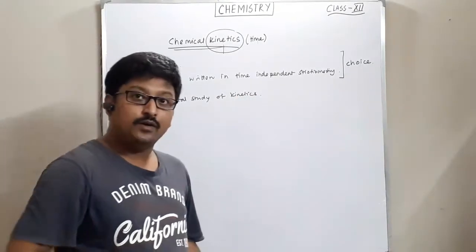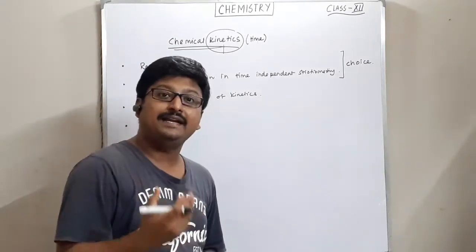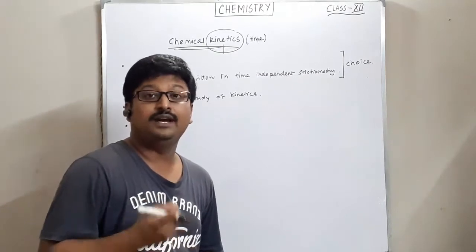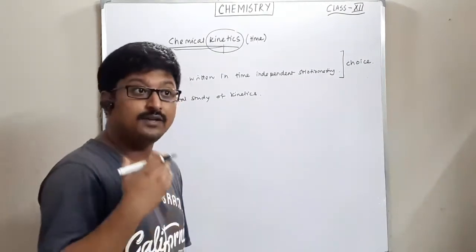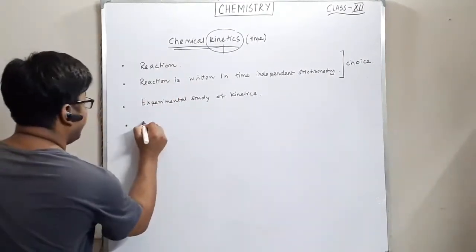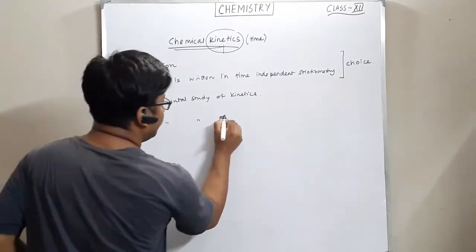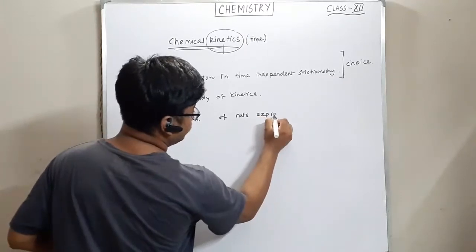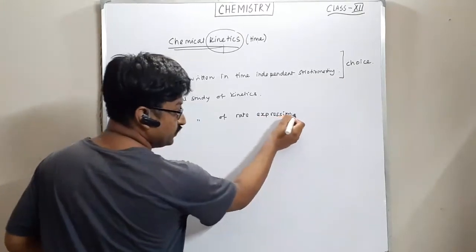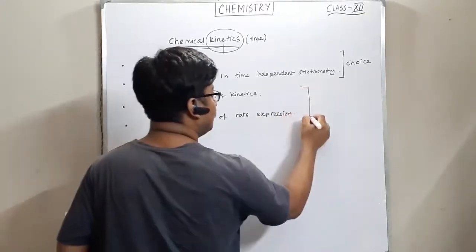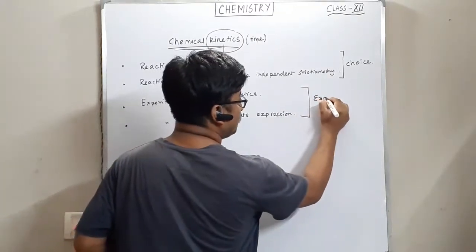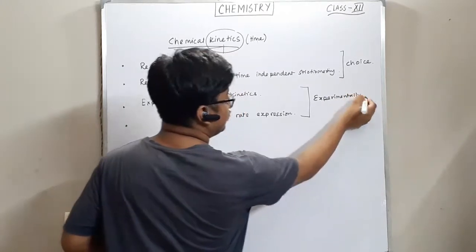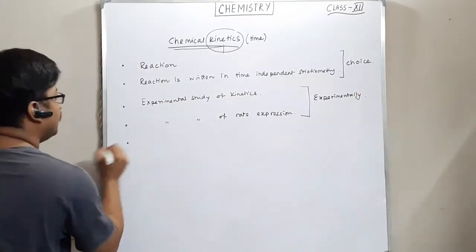And number two, when you talk about the kinetics of something, what does it give you? It gives you the rate, the rate of the reaction. So the experimental study of the rate expression. Okay. So this is calculated experimentally.